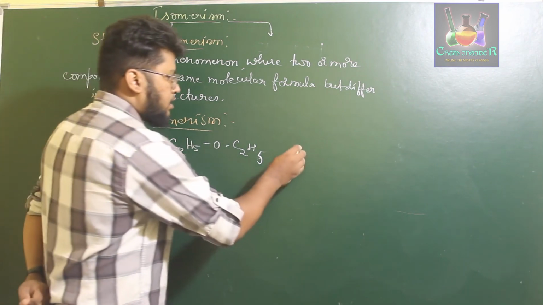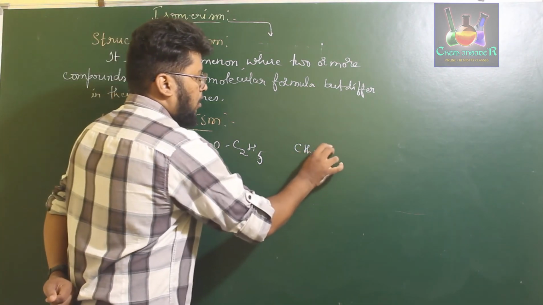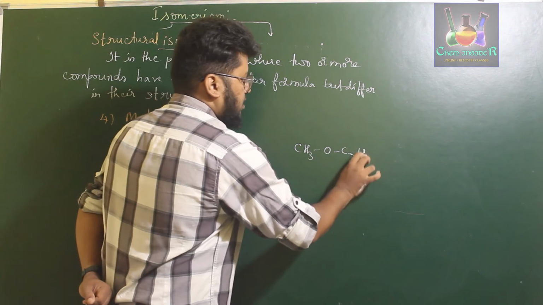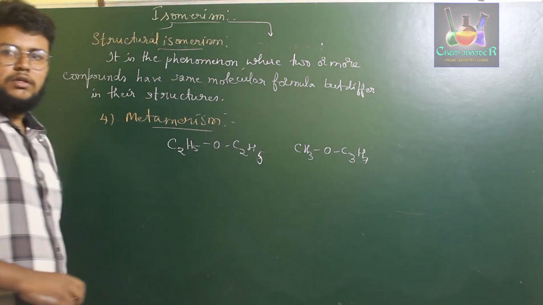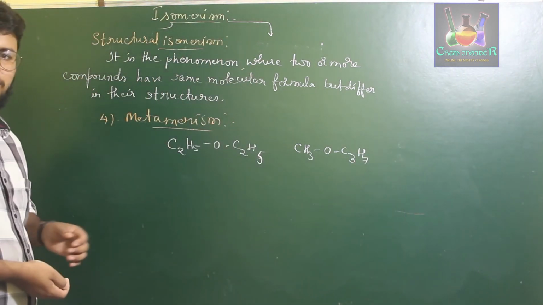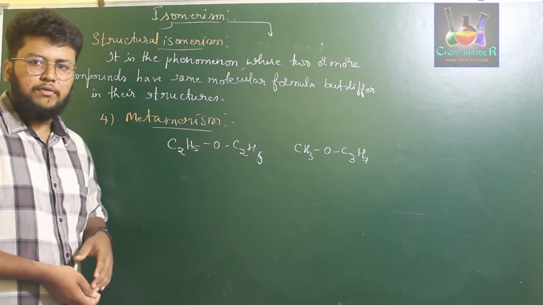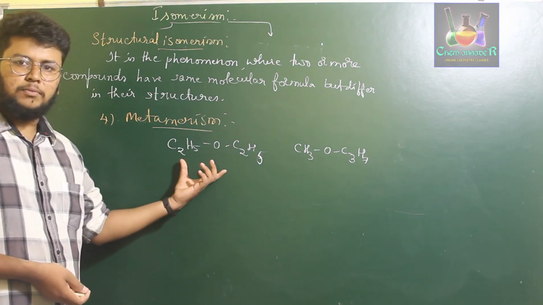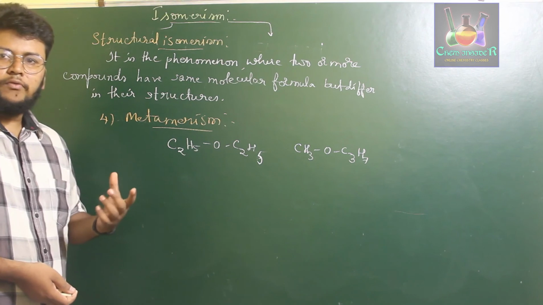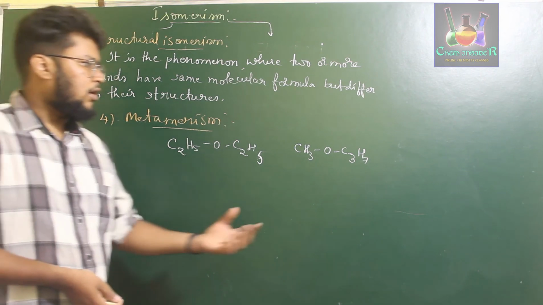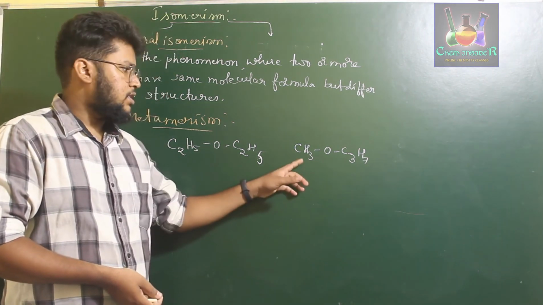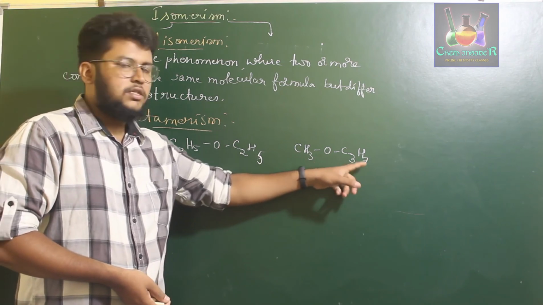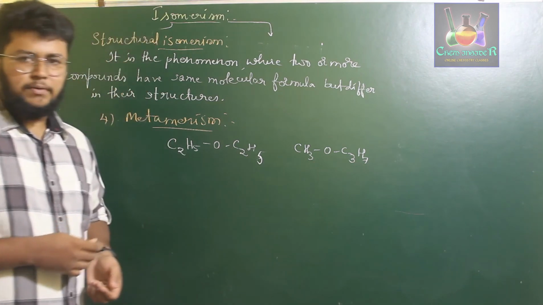You can also write a different compound with the same molecular formula, like CH3 O C3H7. The molecular formula of C2H5 O C2H5 will be the same as that of CH3 O C3H7.